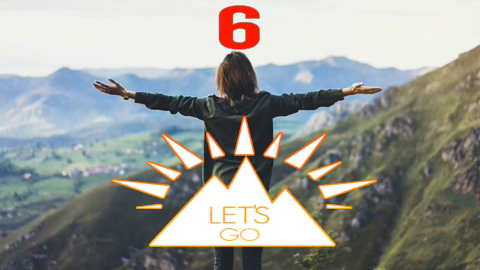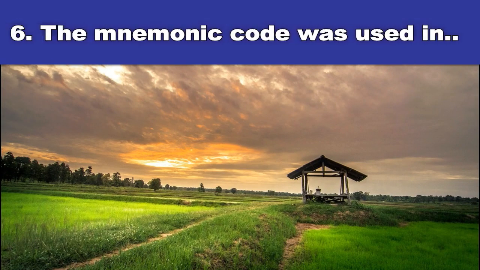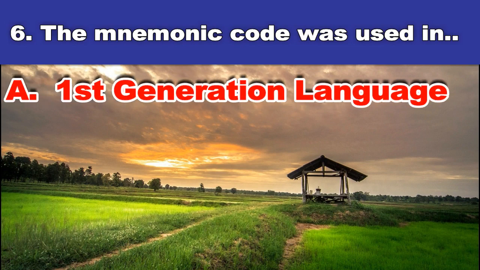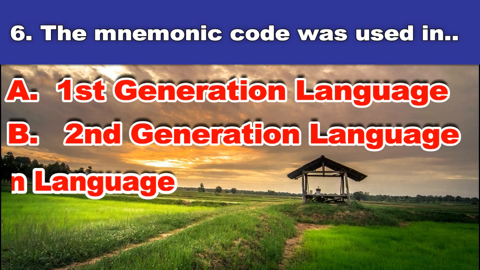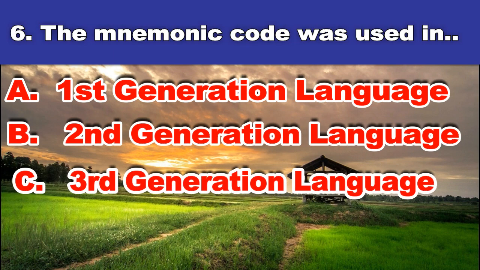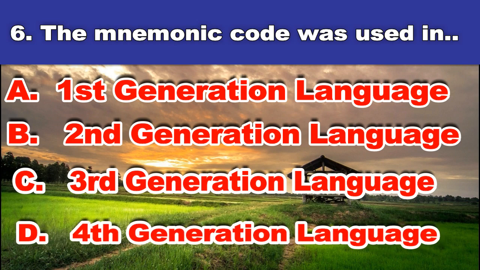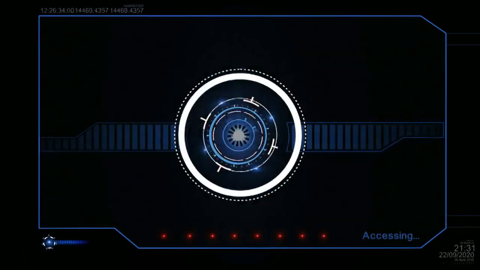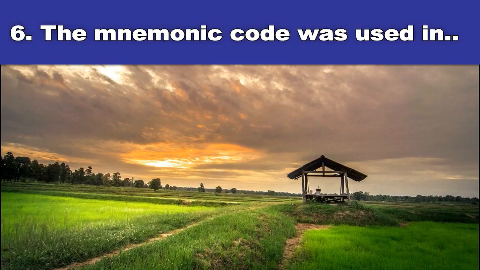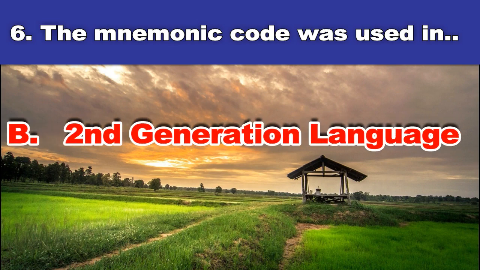Sixth question. The mnemonic code was used in A. First-generation language. B. Second-generation language. C. Third-generation language. D. Fourth-generation language. And the answer is second-generation language.